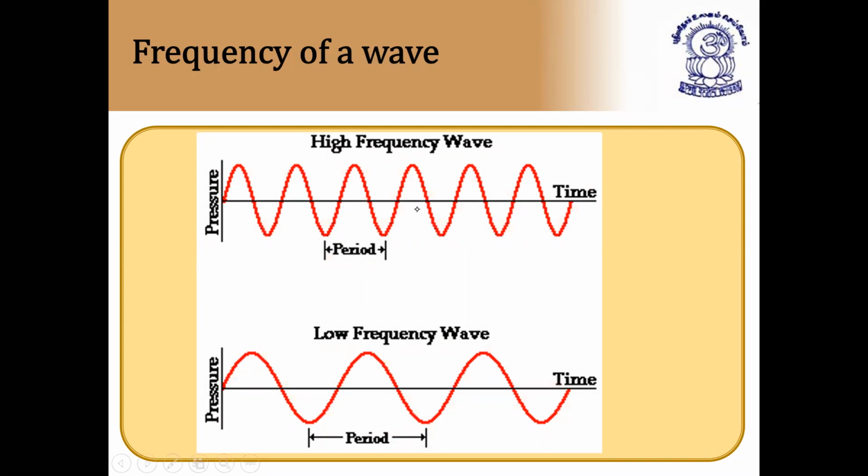You can see this in the form of an ECG also. Electrocardiogram is also nothing but based on frequency only. Based on the heartbeats, it will show you the ECG, it will show you the frequency. So this is a high frequency wave and this is a low frequency wave.